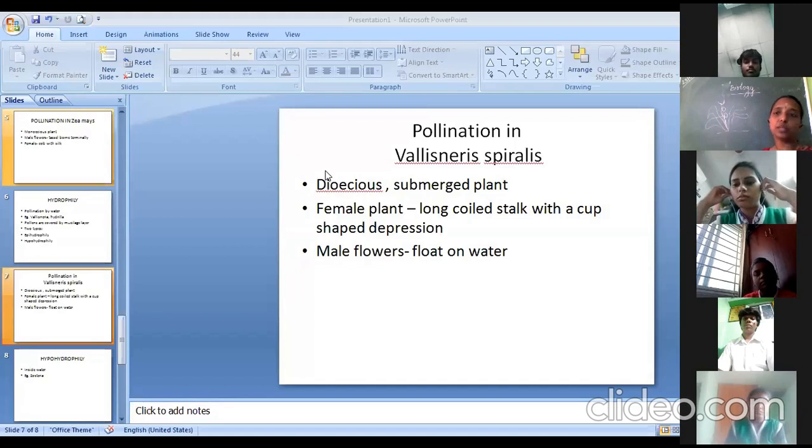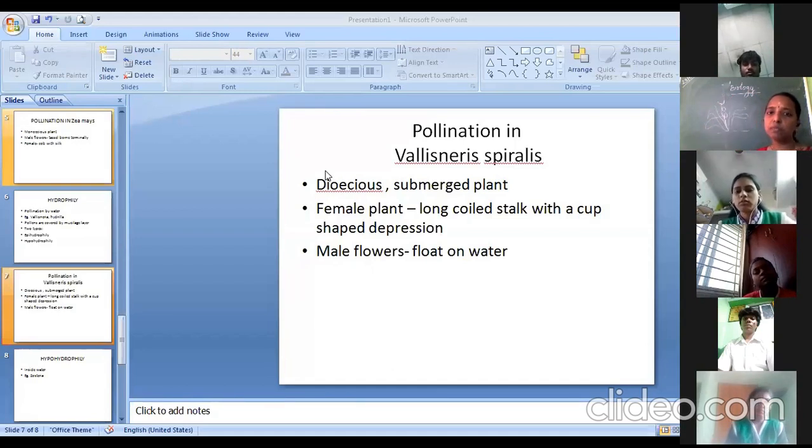Hydrophily is pollination by water, and normally the pollen grains are covered with an outer covering called the mucilaginous layer to protect themselves from getting wet. And we have two different kinds of hydrophily. One is called epihydrophily and the other is called hypohydrophily. Epihydrophily is usually seen with plants like Vallisneria, which are partially submerged plants. I can see the inflorescence axis floating on the surface.